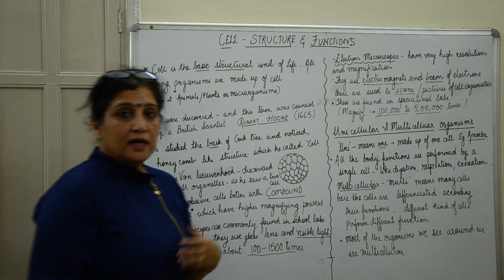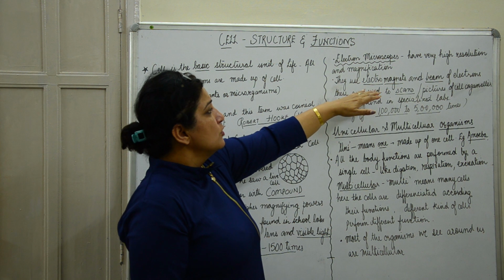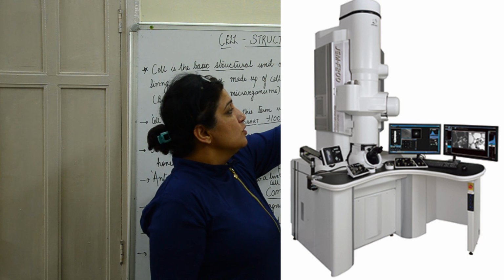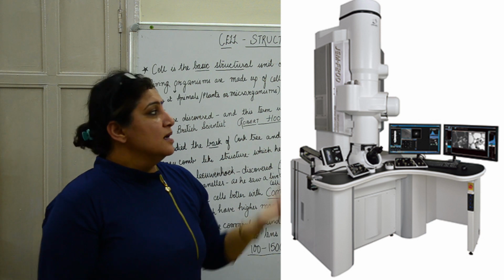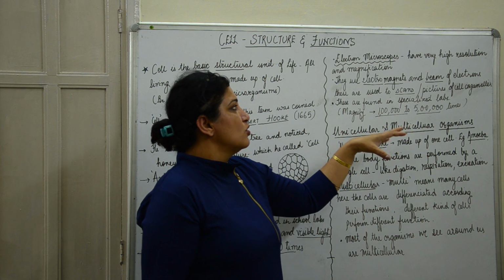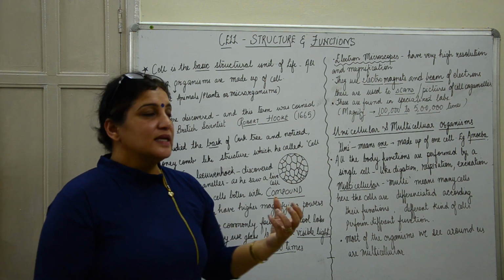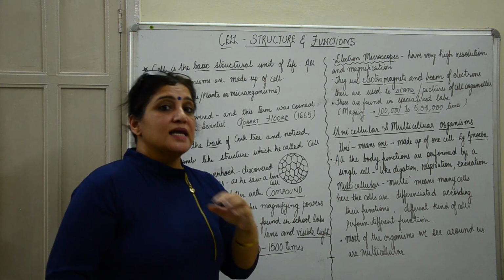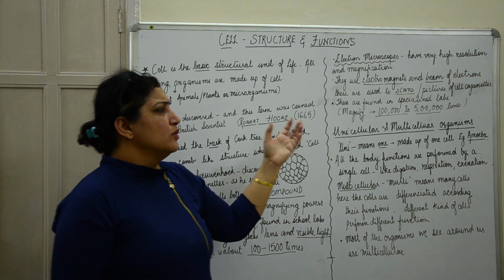Then for a very high power of resolution, we have the electron microscopes. These do not use normal light. They use electromagnets and a beam of electrons. It is not the normal visible light, but electromagnets as plates, and on that a beam of electrons is thrown. So what we get is not the live view, but we get images. We get a scan or a picture of the cell organelles also. They are so magnified that what is inside a cell organelle we can also see through these microscopes.